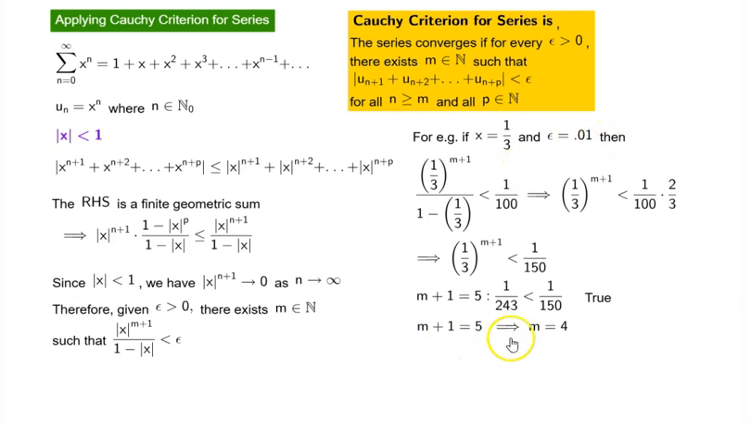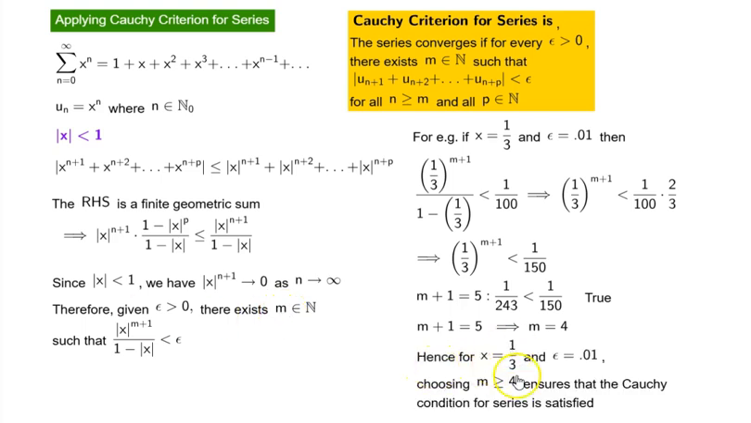Now, m plus 1 equal to 5 implies what? That m is equal to 4. So, m is 4 here. Hence, for x equal to 1/3 and epsilon equal to 0.01, choosing m greater than or equal to 4 ensures that the Cauchy condition for series is satisfied. So, therefore, the series converges. See, this was just a concrete example. So, therefore, the series converges leads from this.